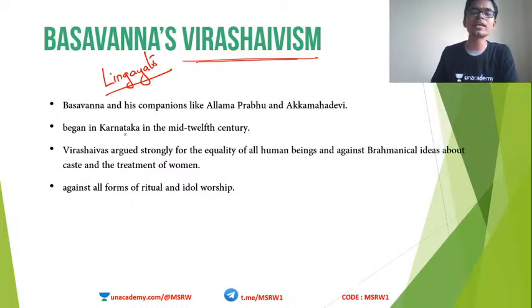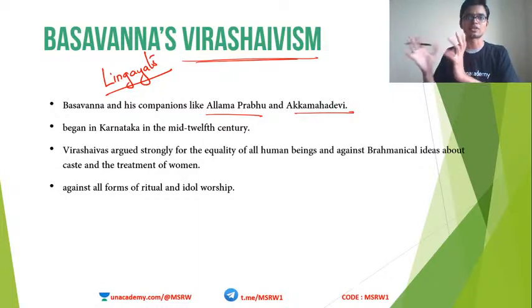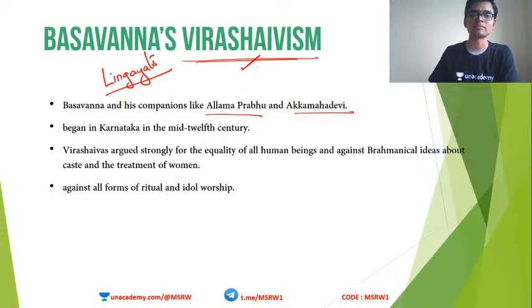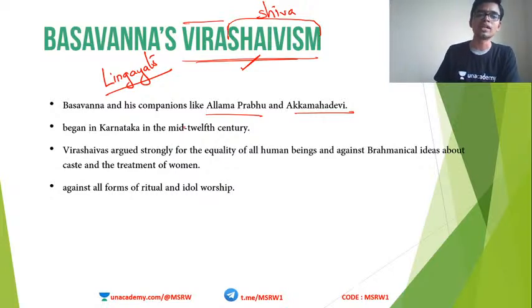So Basavanna and his companions like Allama Prabhu and Akka Mahadevi together founded this sect or cult known as Veera Shaivism. Just as the word says, Veera and Shaivism, they were also worshippers of Lord Shiva. This was another South Indian cult, started in the state of Karnataka in the mid-12th century AD.